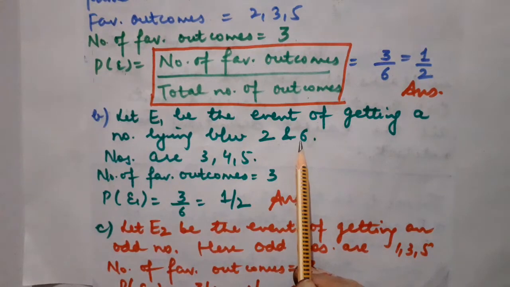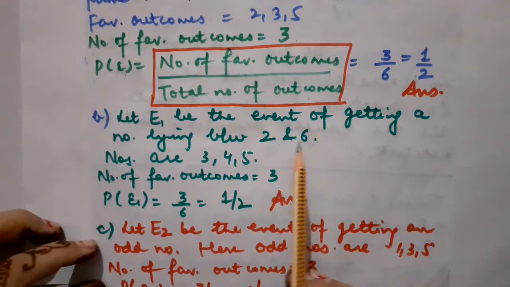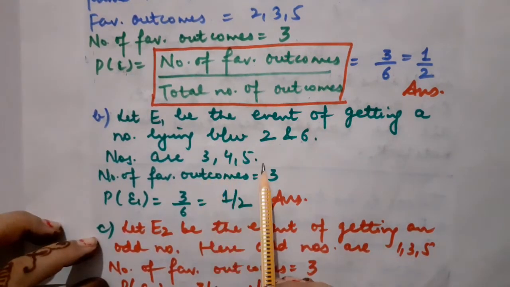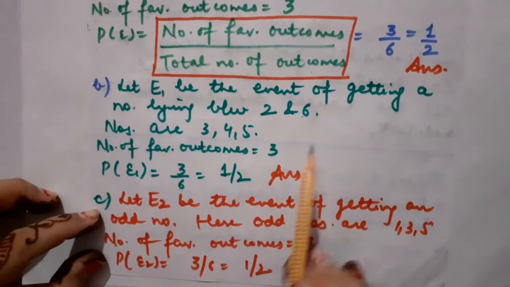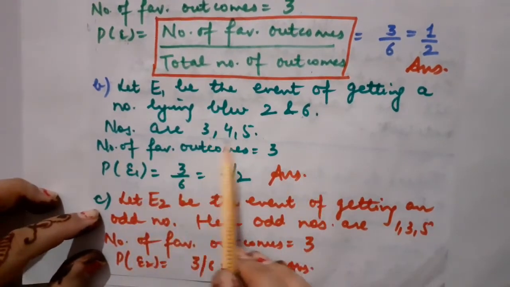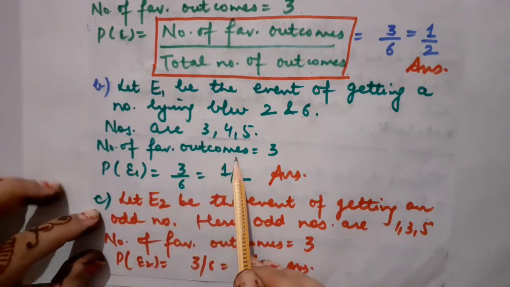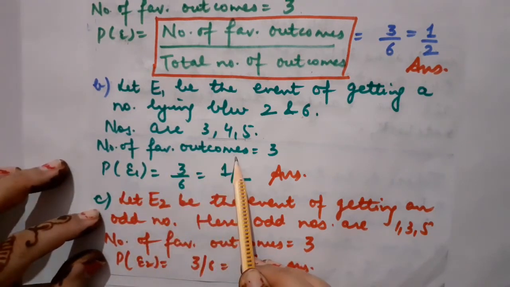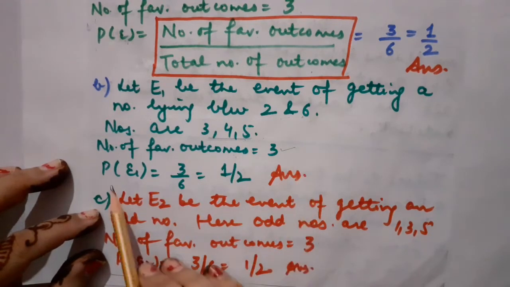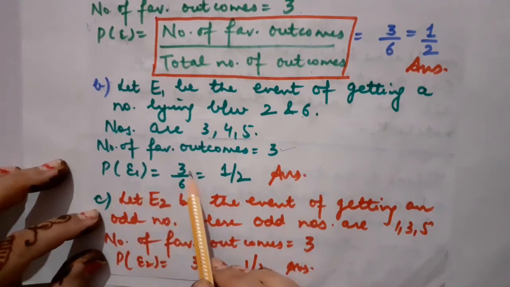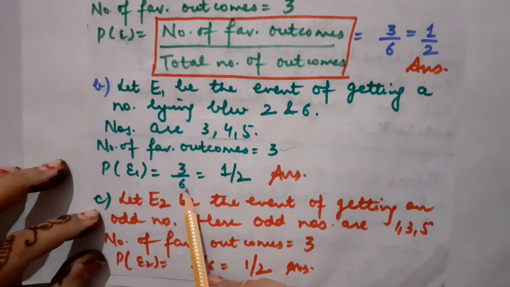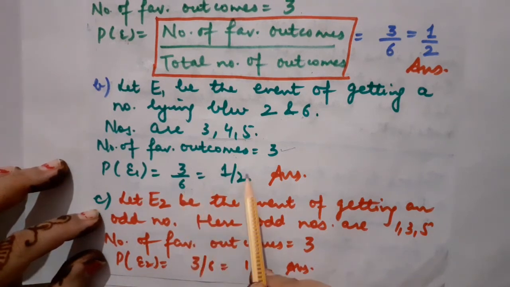So you know the numbers which lie between 2 and 6. They are 3, 4 and 5. Correct? So these are our favorable outcomes. Okay. So what is the number of these favorable outcomes? That is 3. So the probability of E1 is equal to 3 upon 6, the total number of outcomes, which is equal to 1 by 2.